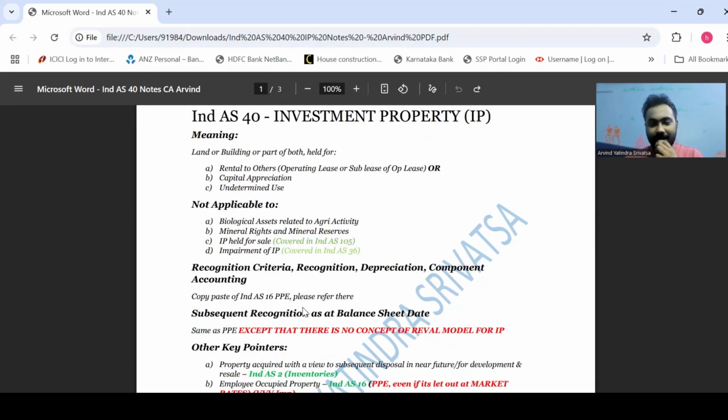So yeah. And next is subsequent recognition as at the balance sheet date. It is the same as PPE, except that there is no concept of revaluation model for investment property. So guys, basically in PPE, in subsequent recognition, we were allowed to follow a revaluation model, which is not allowed in investment property. But guys, please note down, you have to give a fair value disclosure in relation to investment property. It is merely a disclosure and not a recognition in the books of accounts. So we will come to that point again towards the end of the chapter. So just keep this in mind.